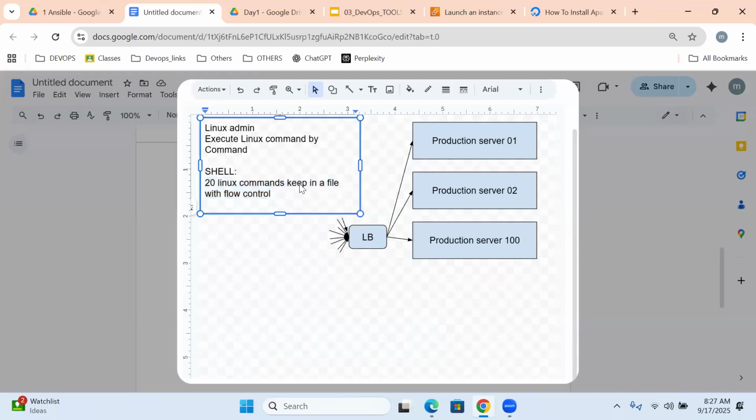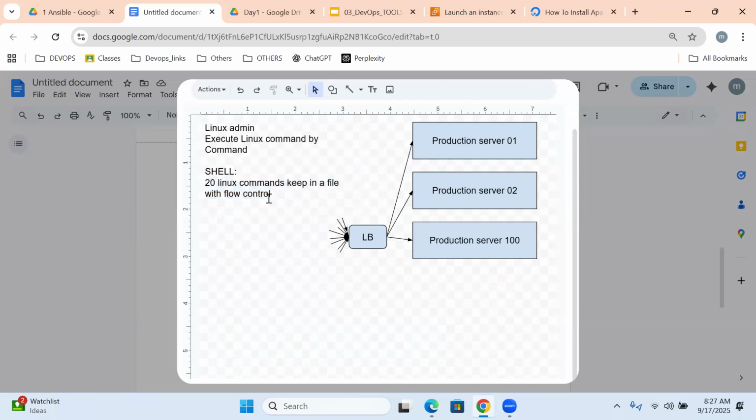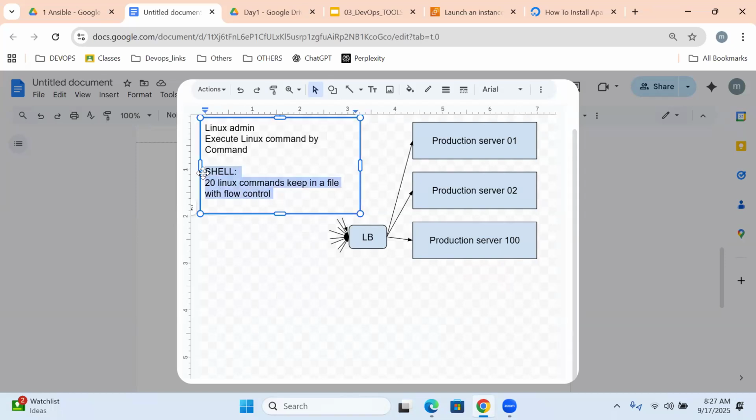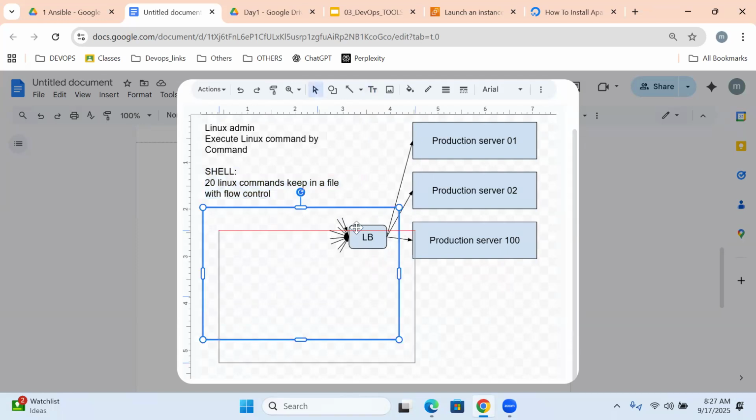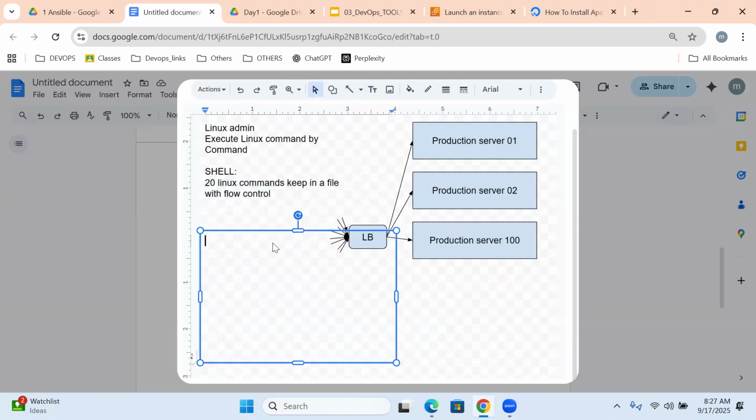Yes. But why are we not using shell script? Okay, by using shell script, we can automate. Am I right? By using shell script, we can automate. Agreed, we can automate this. But why are we not using shell script? Why are we going to configuration management? Why are we moving into configuration management?